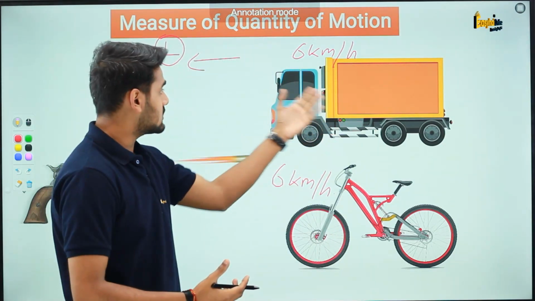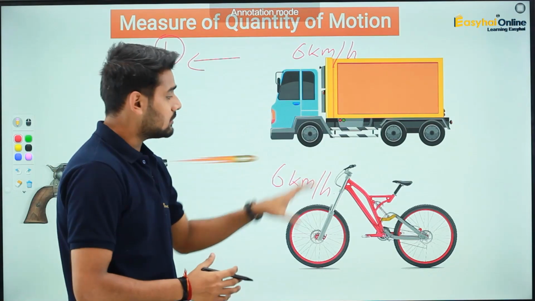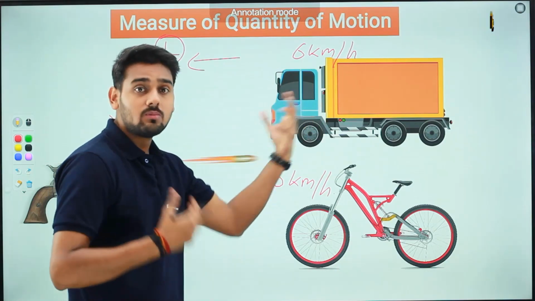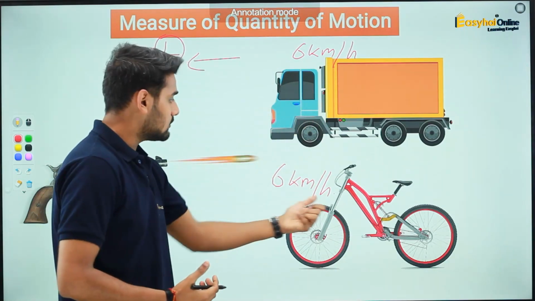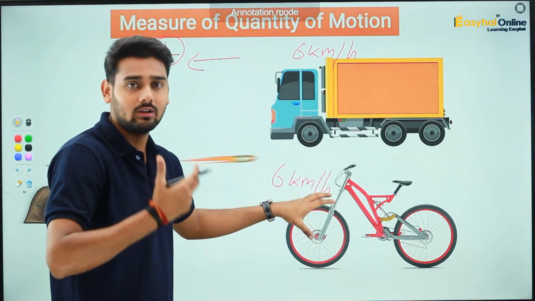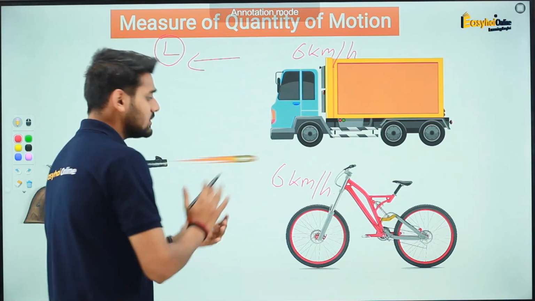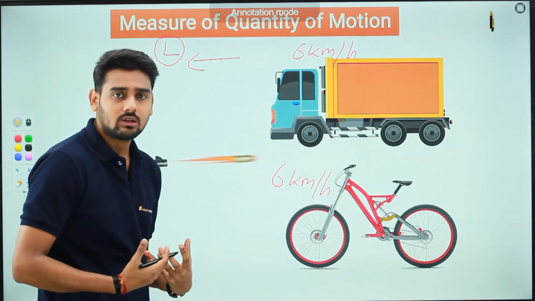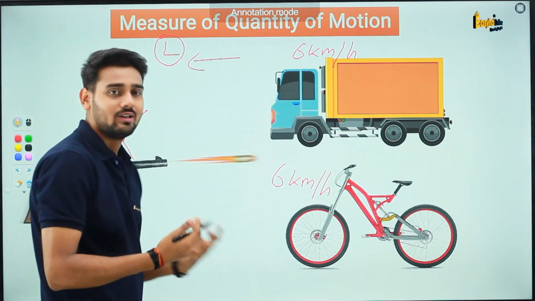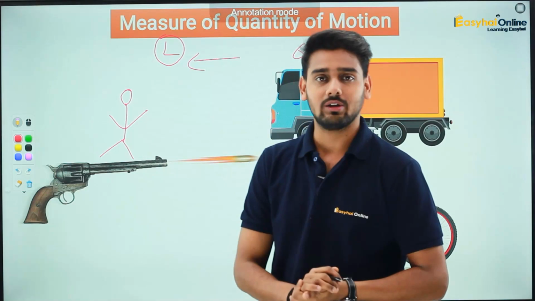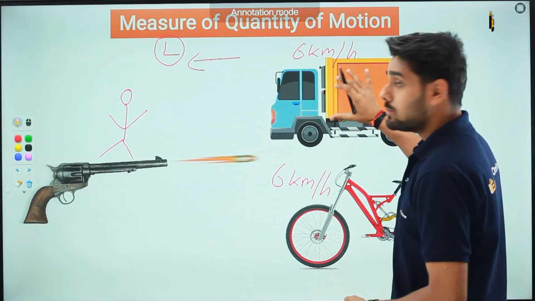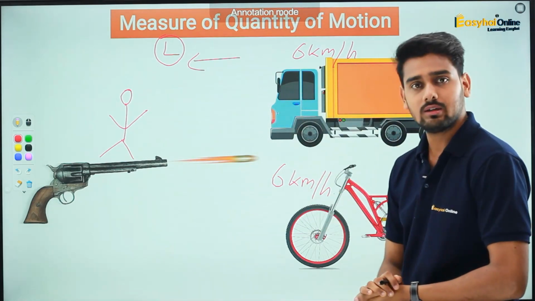But the thing is, both of the objects are moving with the same speed, and because the direction is also the same, I can say both of them are moving with the same velocity. Then why is the truck posing more danger to your body than this bicycle? Let's say you get hit by this bicycle, God forbid, I hope that you never do, but if this happens, you will have some damage, right? Obviously, that won't be life threatening. On the other hand, this truck is a very worst case scenario. The reason behind this is the truck is way too massive as compared to this bicycle, right?